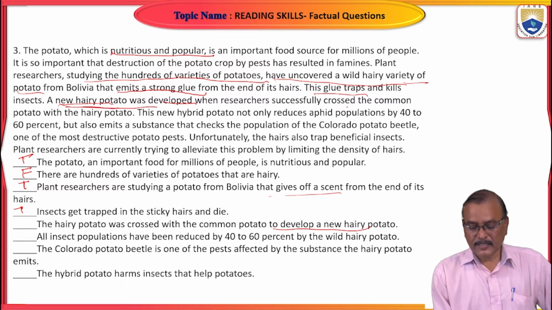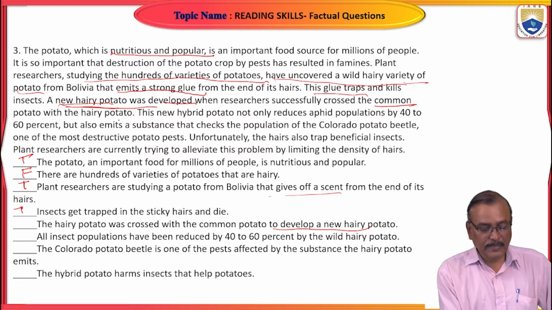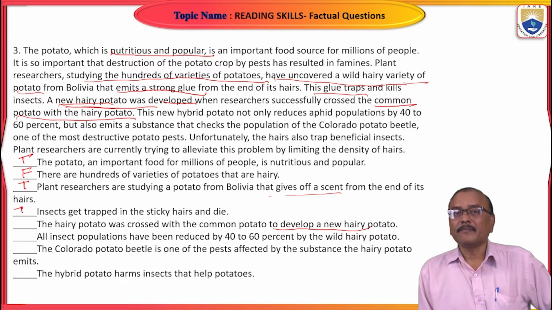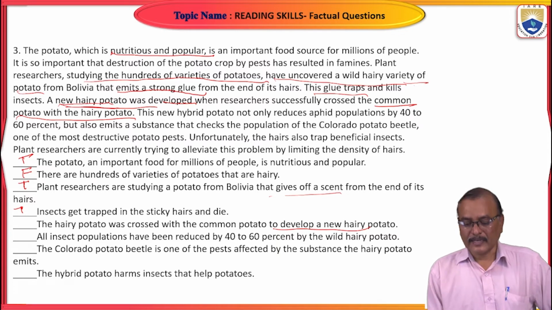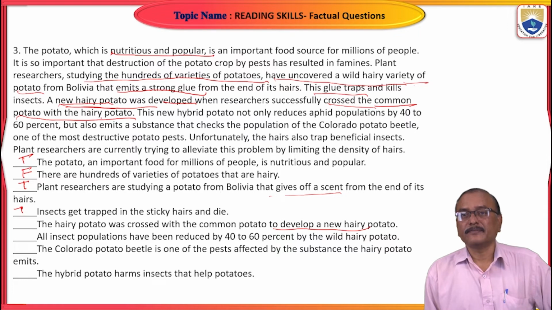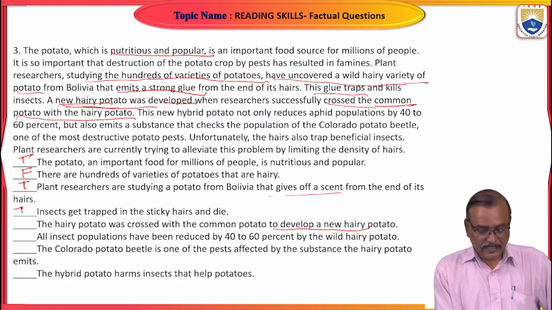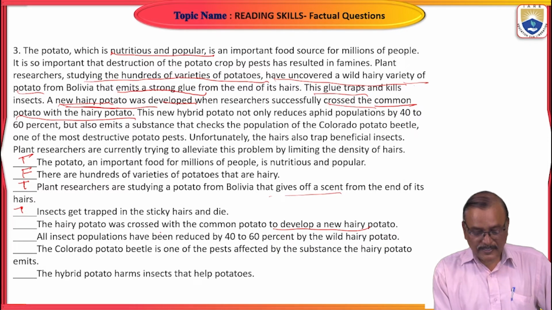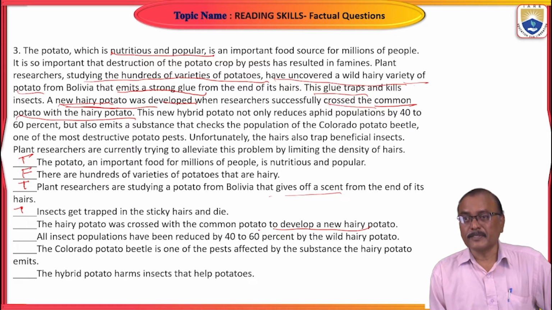When researchers successfully crossed the common potato with the hairy potato. Crossed common potato with a hairy potato. Is it clear? Here also, what is that? The hairy potato was crossed with the common potato to develop the new potato.